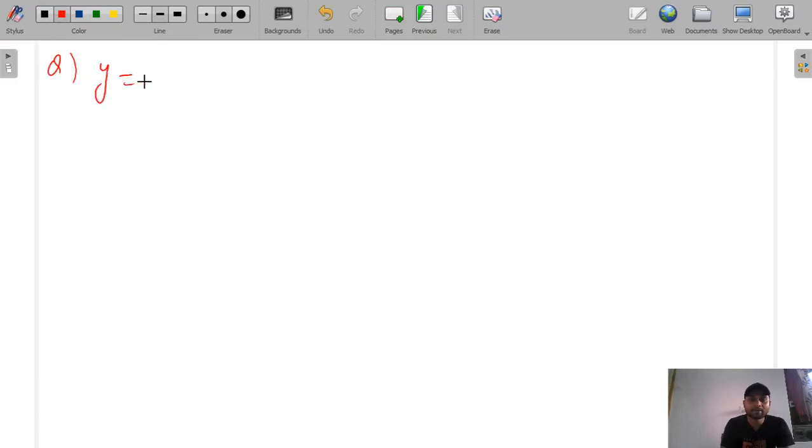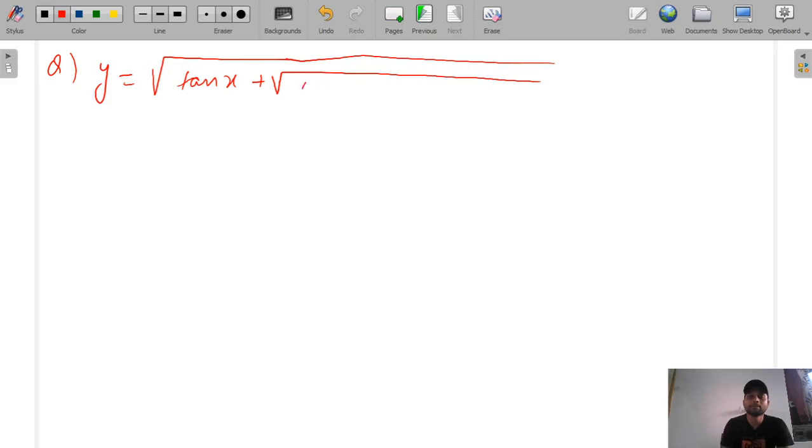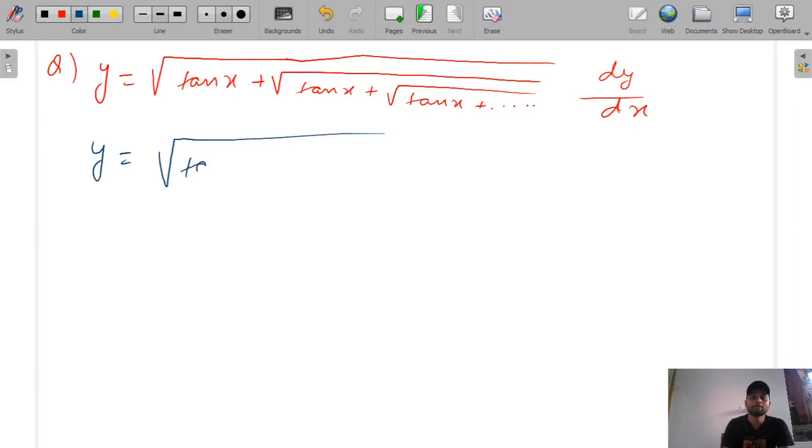This time y is equal to √(tan x + √(tan x + √(tan x + ...))), and we need to find dy/dx. Again we write y = √(tan x + y), since the inner term is y.